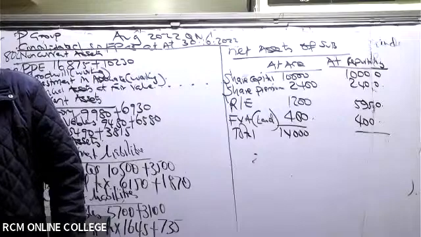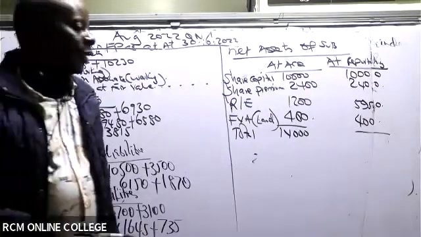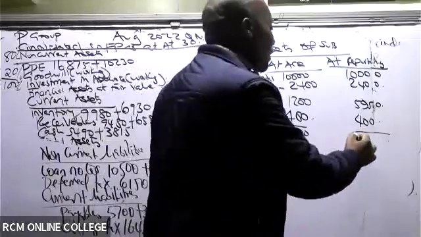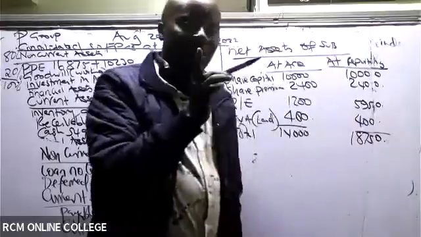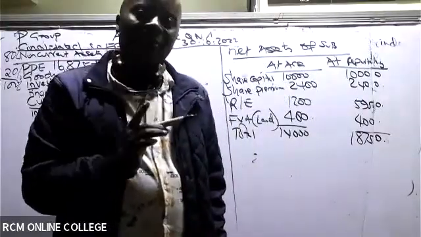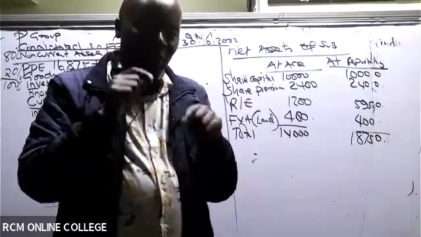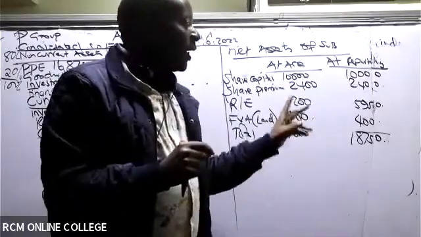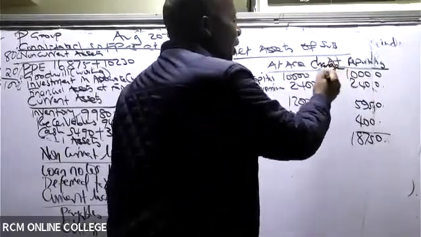Is there somebody in this case who has that figure of total assets at reporting? 18,750. Now here you cannot rush to the PAP. Why? Because there was a change that happened in between acquisition and at reporting. There is a change here. I'll introduce a column of change.